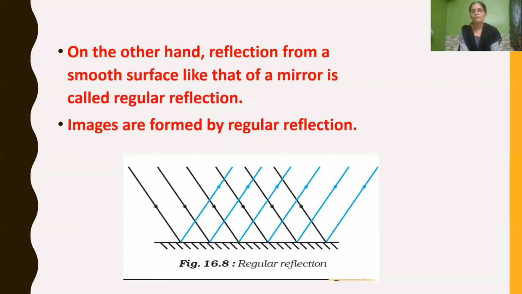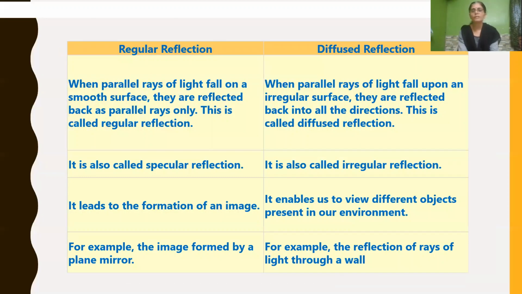Got it, children? Till now we have learned about diffused reflection, otherwise called irregular reflection, and regular reflection. Now let's see the difference between them. What is regular reflection? When parallel rays of light fall on a smooth surface, they are reflected back as parallel rays only, because the reflected rays are also parallel to each other.